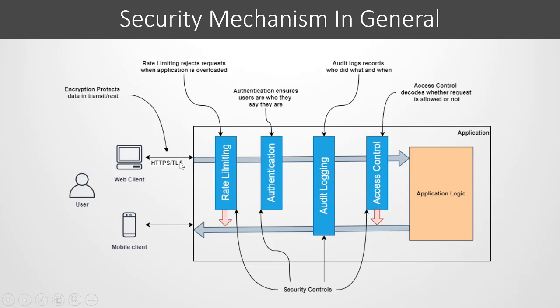Next, in order to protect the availability of our application and avoid our application running out of resources, we should add rate limiting to avoid DDoS attacks. If a particular user or a group of users exceeds a specific number of requests in a specified time period, reject the requests from that user or group of users in order to keep our system running and available.